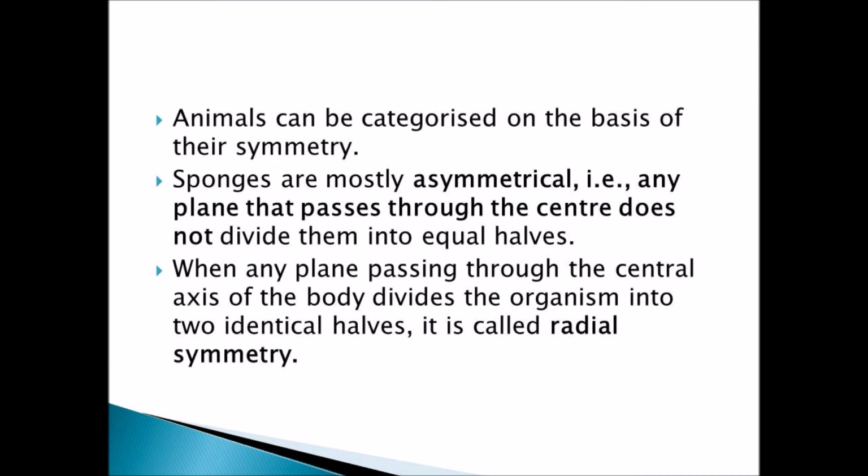They have just given the definitions, and I have already explained the different divisions. In sponges, in whatever way you cut along the central axis, it is not divided into equal halves. Whereas in radial symmetry, when the body is cut along the central axis or in whatever division, it is cut into equal halves. It is called radial symmetry.